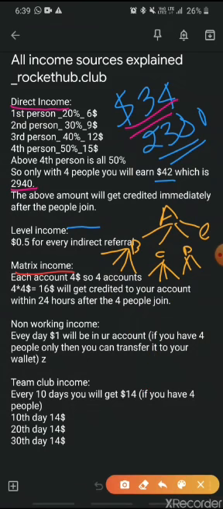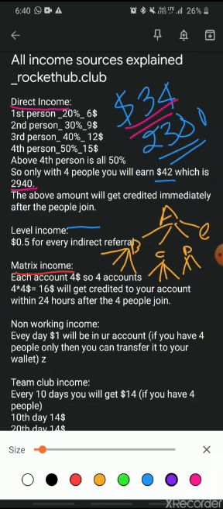Next we have non-working income. Non-working income is the cherry on the cupcake here, because it's one of the best things that Rocket Hub has actually differentiated themselves from other websites. The best part about this is you get $1 in your account every day, no matter what, for 3 months. So if you calculate $1 every day, for 30 days it becomes $30. For 2 months it's 60 days, so it becomes $60. For 3 months it becomes $90. So every day you get $1 in your account.